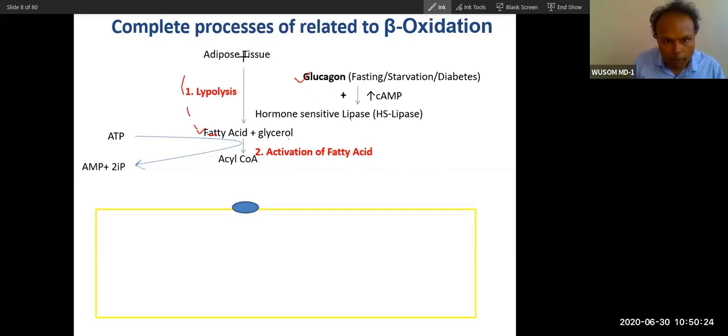It will break the triglyceride in adipose tissue into fatty acid and glycerol. And this fatty acid will reach the peripheral tissue through the blood. In peripheral tissue, this fatty acid will be converted into acyl coenzyme A. Did you understand?